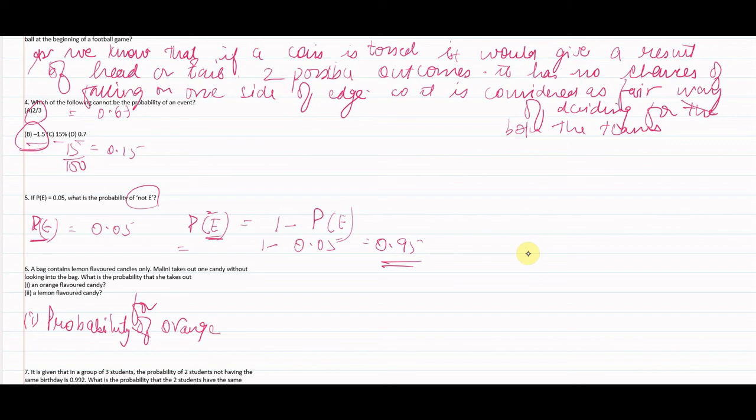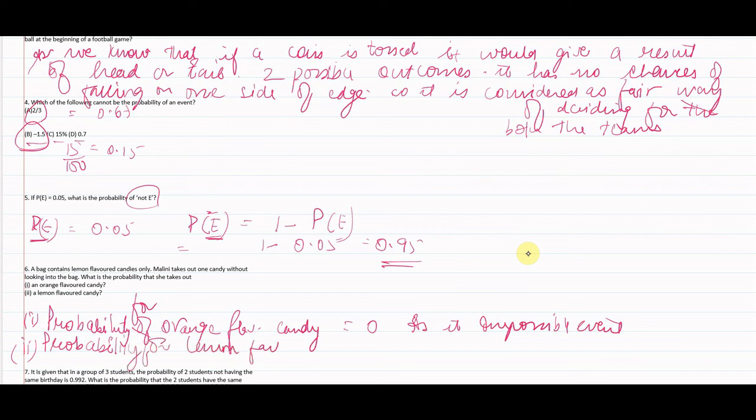Probability for orange flavor candy is 0, as it is an impossible event. Second, a lemon flavored candy. As we are given the bag is full of lemon flavored candies, the probability for lemon flavor candy is 1.